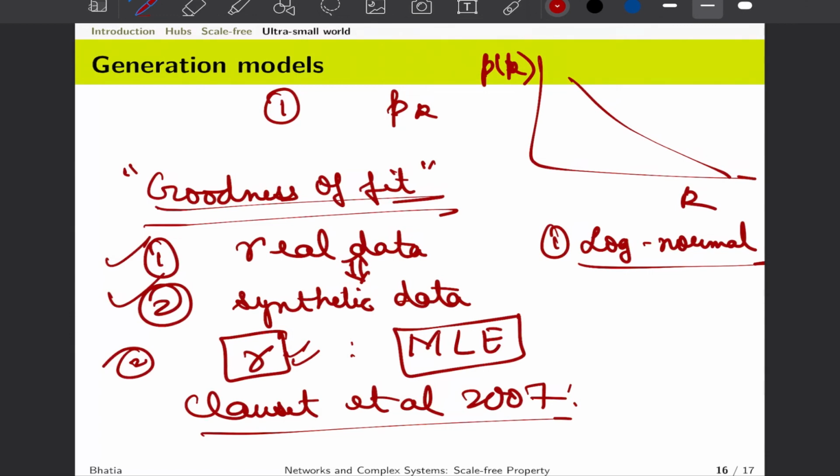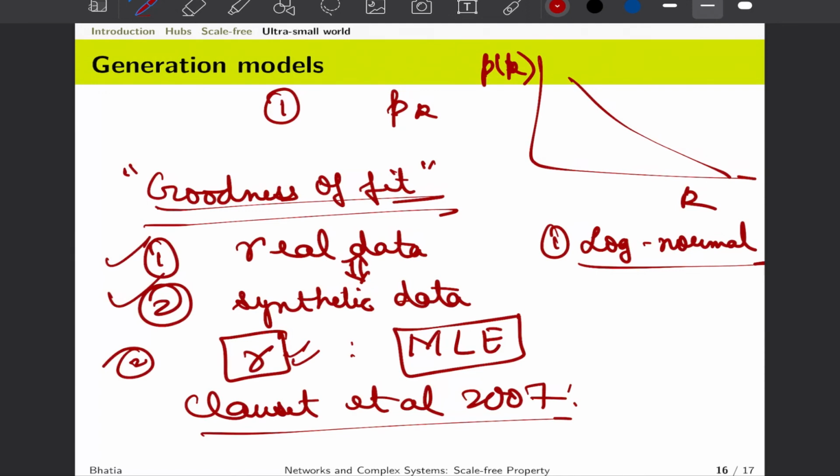But for this particular module, all you have to understand and internalize is that many real world systems deviate from random laws or random networks, and they exhibit large hubs, and these hubs can be explained if we change the underlying distribution to scale free networks or the power law distribution. And once we have this power law distribution guiding us, we have to justify the statistical goodness, whether data is really coming from that distribution or not. This entire statistics is done to establish or reject our hypothesis.